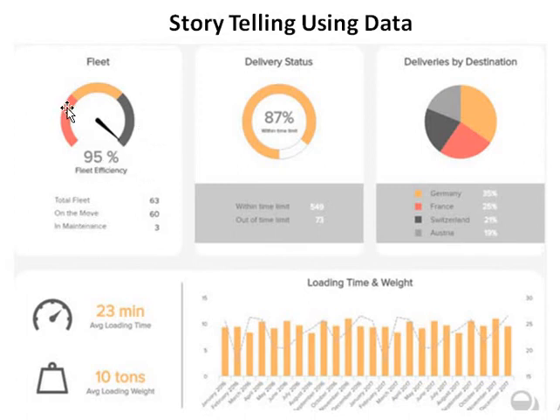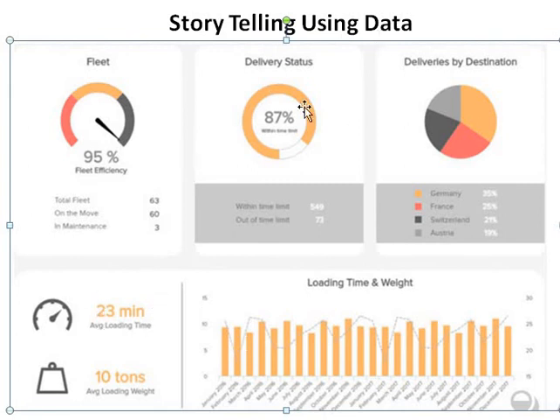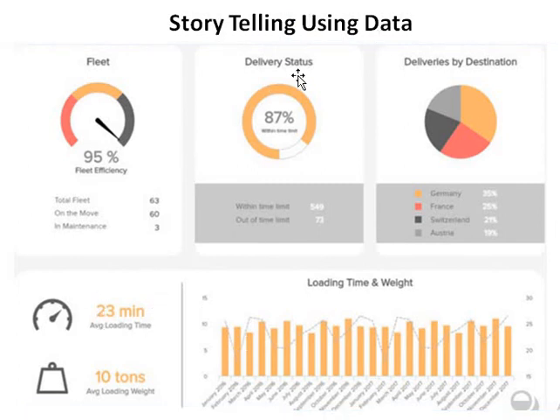Fleet efficiency is one measure. It is a dashboard visualizing the data and telling the story. Delivery status, 87% has been delivered, right? Delivery status, one KPI they have taken. These are the KPIs: fleet efficiency, delivery status, delivery by destinations and all, right?